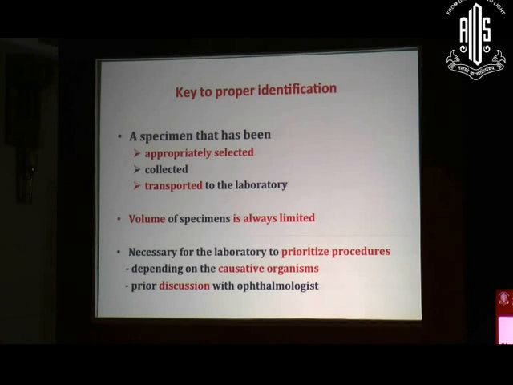Prioritize their investigation. Why is it important to prioritize your investigation? Because the volume of the sample which is always available to us is a limiting point. It is very less in volume. So if we prioritize the investigation, then we can come to some conclusive evidence that this patient is suffering from this infection. If we have a sample of only 50 to 100 microliter and we are ordering n number of investigations, then we will not be able to justify any of the investigation.